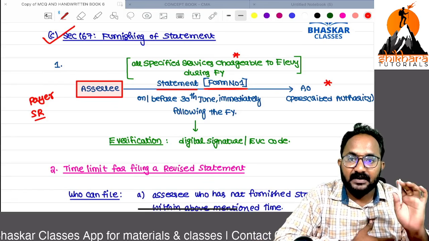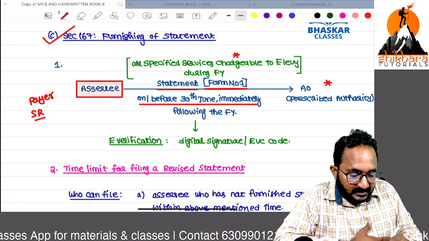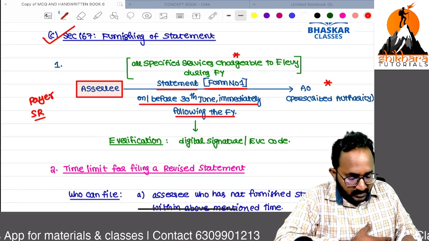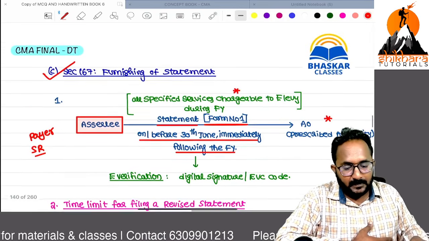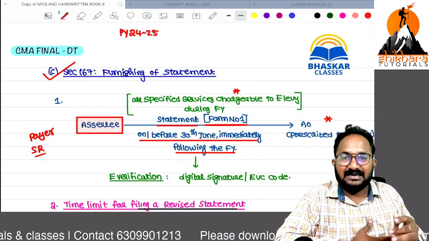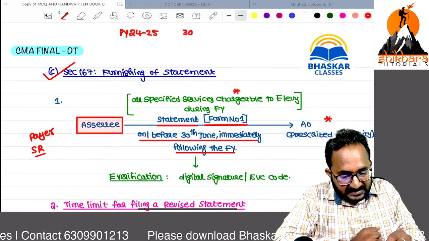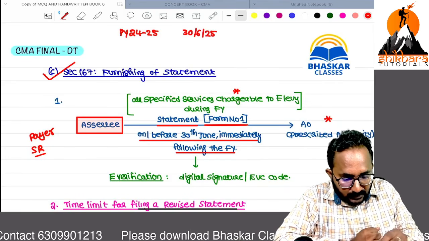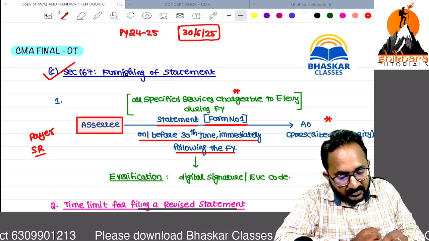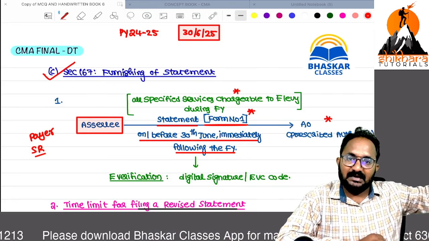Up to which date? On or before 30th June of next financial year. Remember, suppose the previous year 24-25 related statement we have to furnish, that is 30th June 2025. Up to this date we have to file Form number 1 to that income tax authority.